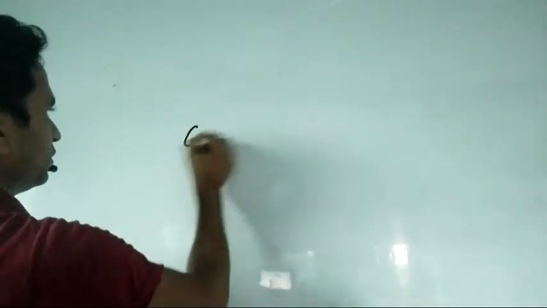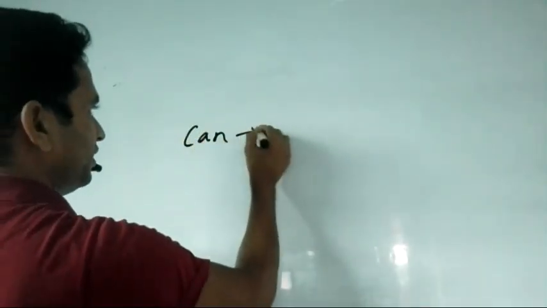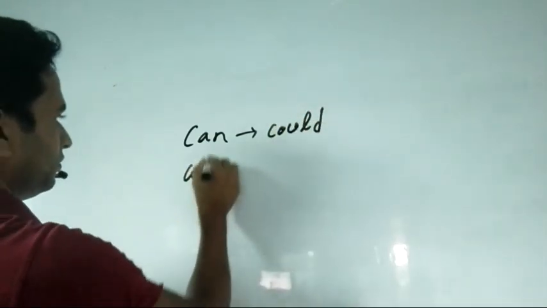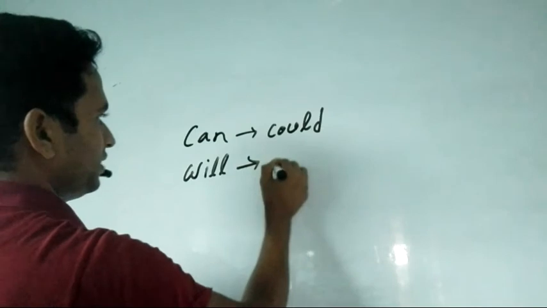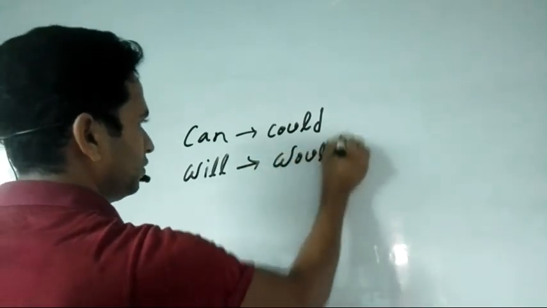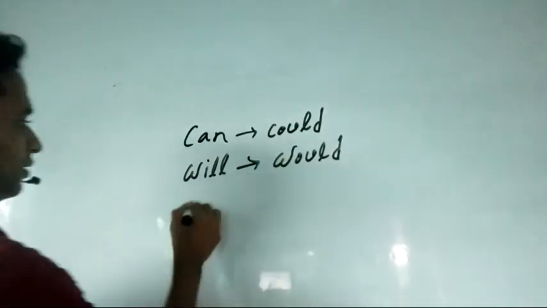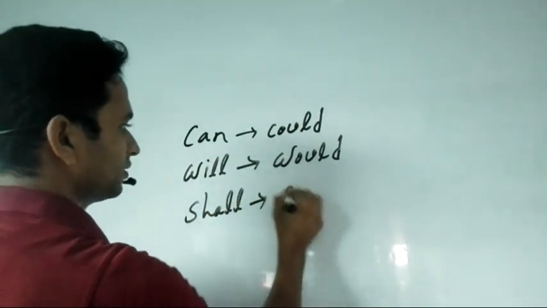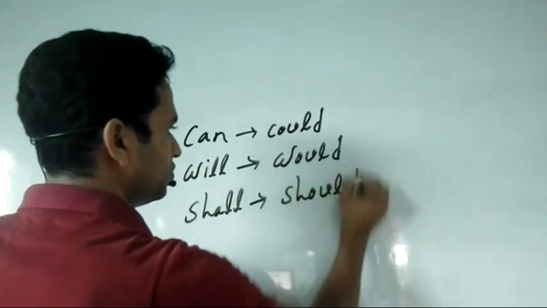And for can we will write could. For will we will write would. For shall we will write should.